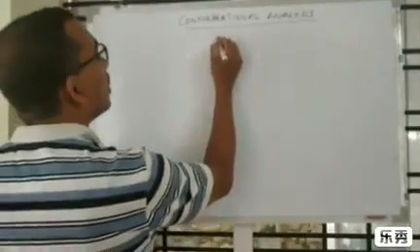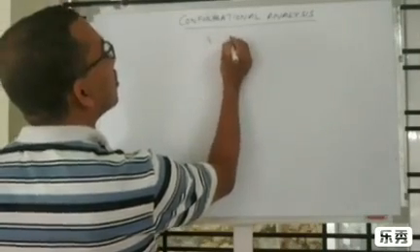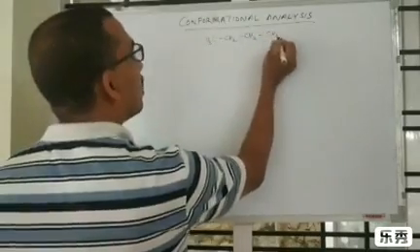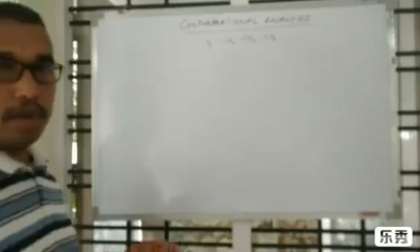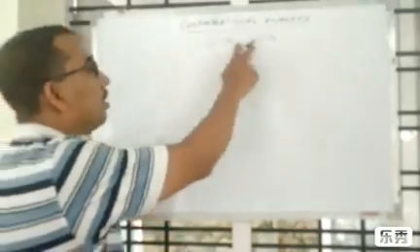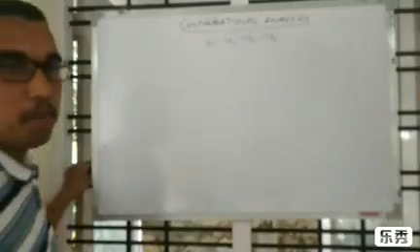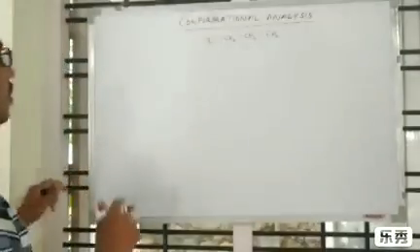Conformation and analysis of butane. CH3, CH2, CH2, CH3. This is butane. In ethane, two hydrogens are replaced by two CH3 groups. So, different temporary molecular shapes can be written as